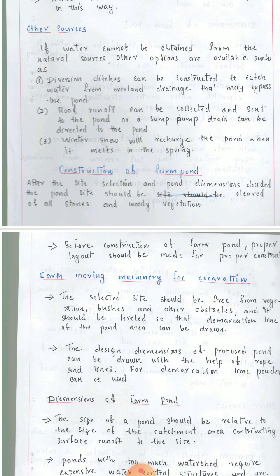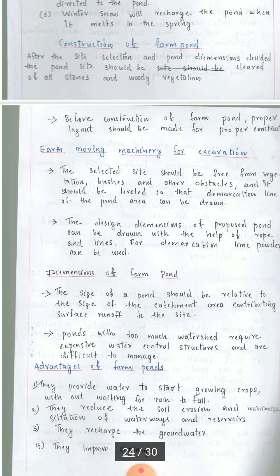If the availability of the rainwater is not plenty, then we can go with the diversion ditches where the canals can feed the ponds, or the roof runoff water can be collected, or else the snow melt can also be collected. Next, coming to the construction of farm pond, how it has to be.